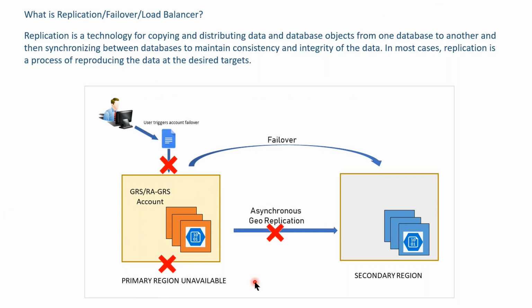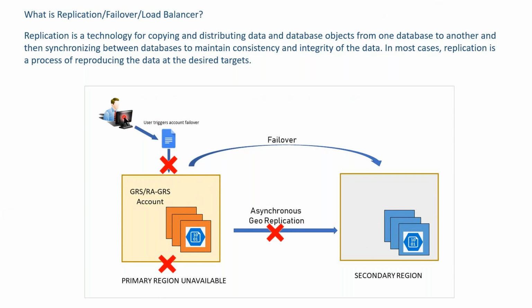For example, this is the primary region, and in the primary region we have databases. One user is accessing the primary region. If this primary region goes completely down, what will happen? Automatically it will fail over to the secondary region, because we enabled replication and data will be synchronized to the secondary region.